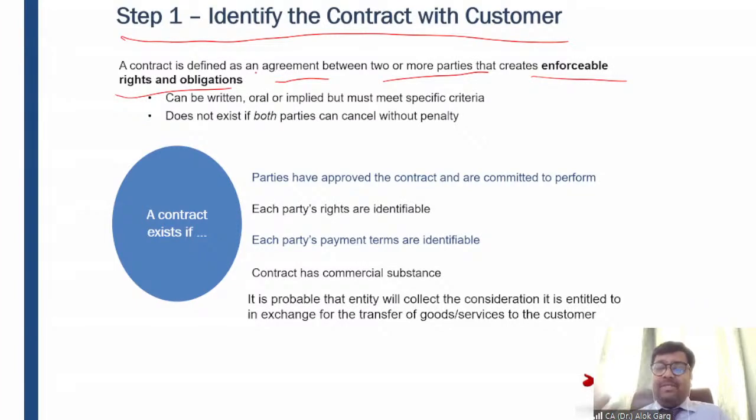But if I have purchased some goods and I do not pay money, of course it will create enforceable rights and obligations. The dealer can sue me in a court of law for recovery of money for which the goods have been provided to me, right? So a contract is an agreement between two or more parties that creates enforceable rights and obligations.